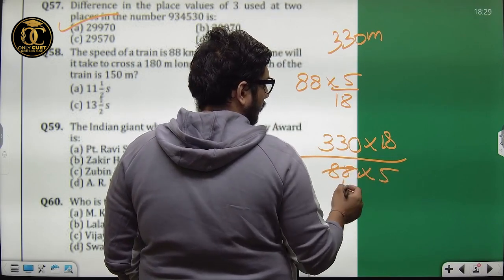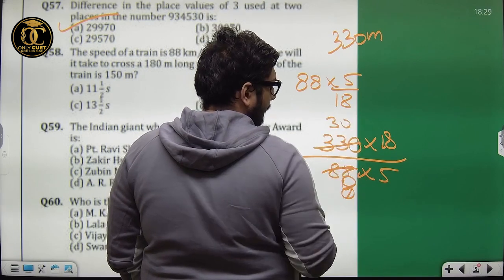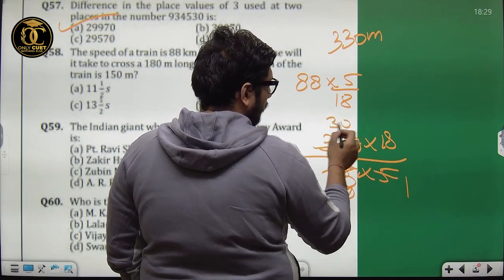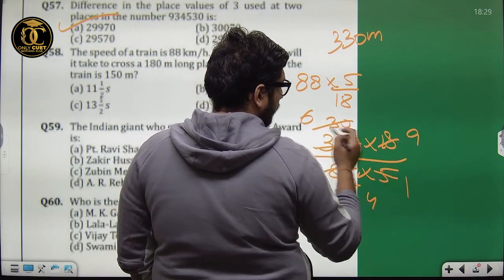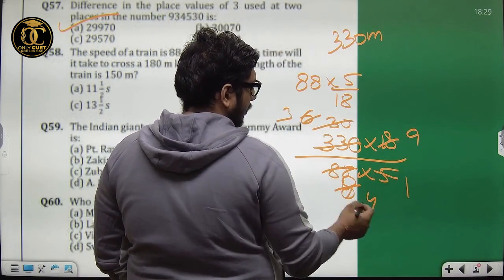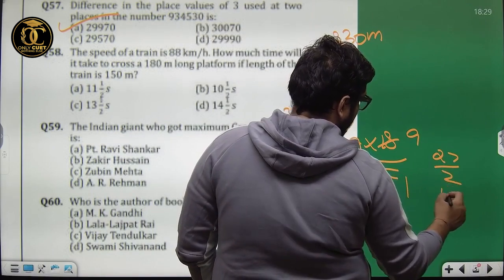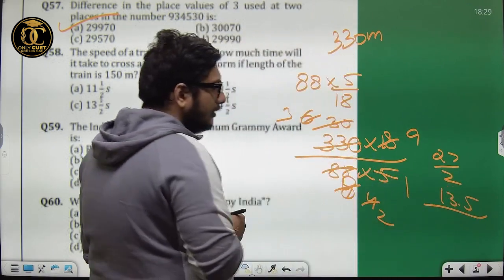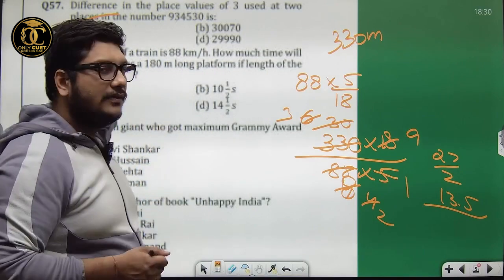Simplifying, it is 27 upon 2, 13.5 seconds. How much time? 13 and a half seconds. Option C, 13 and a half seconds, clearly given.